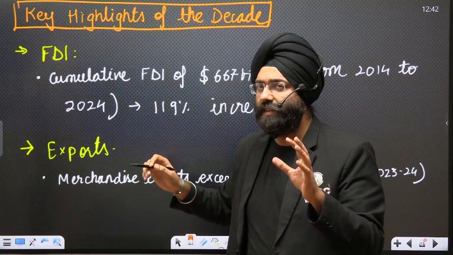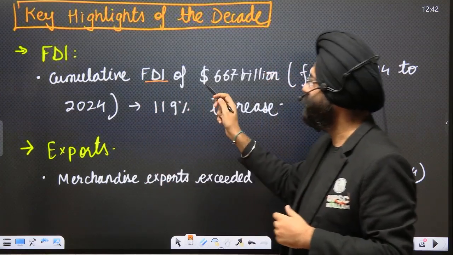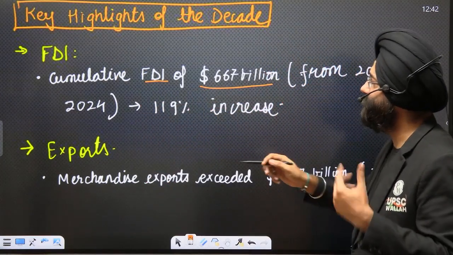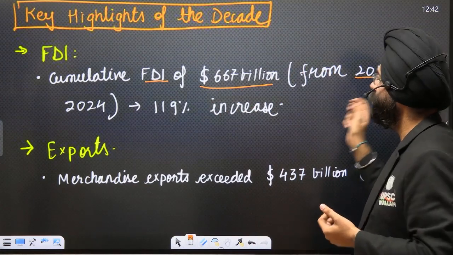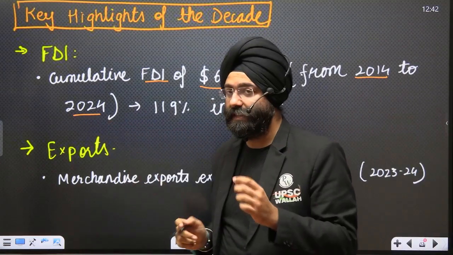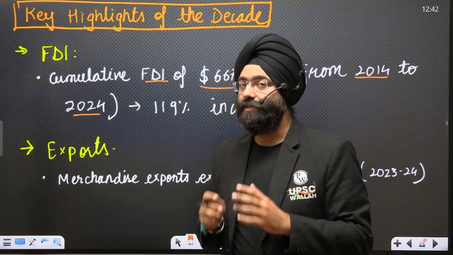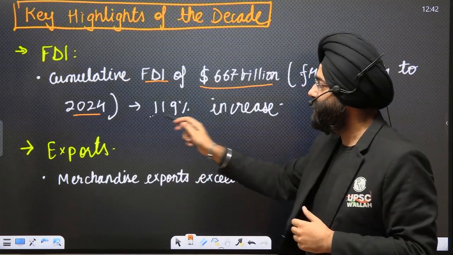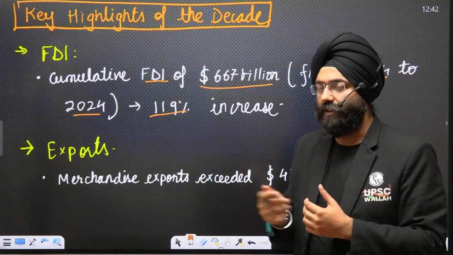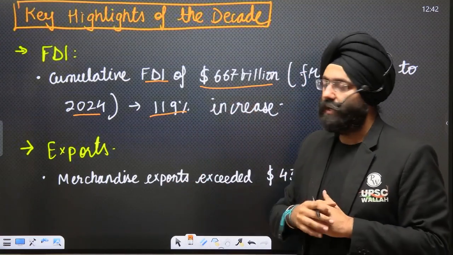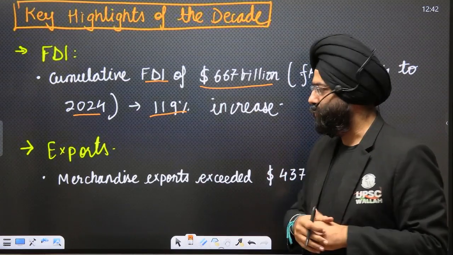FDI. If we see a cumulative FDI of 667 billion from 2014 to 2024, that means in these 10 years, there has been an increase by 119%. So that is again a very positive side when we see the Make in India's actual implementation on the ground.